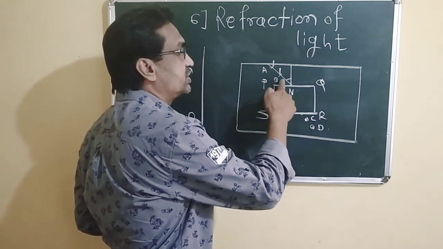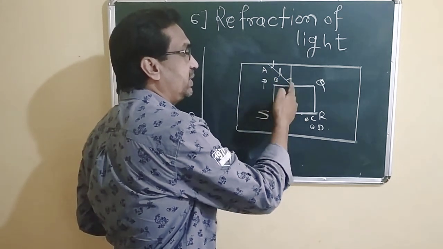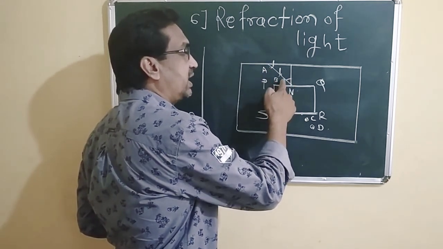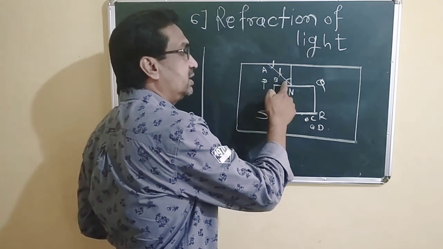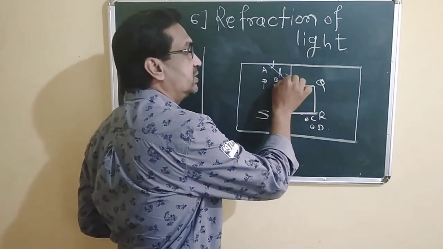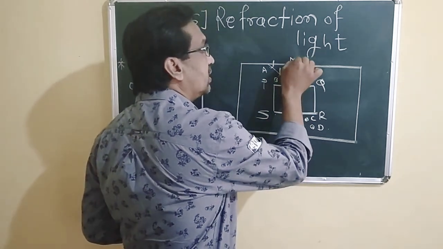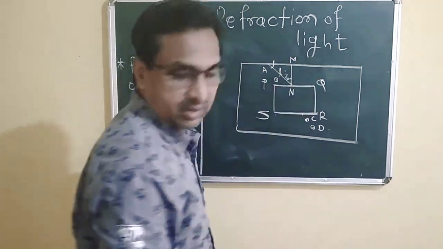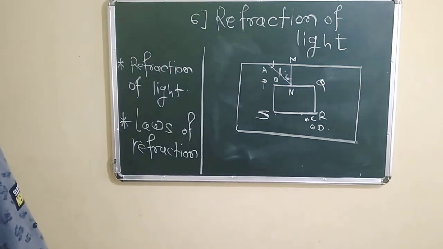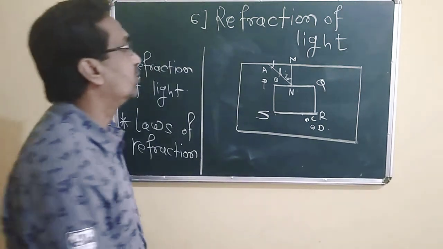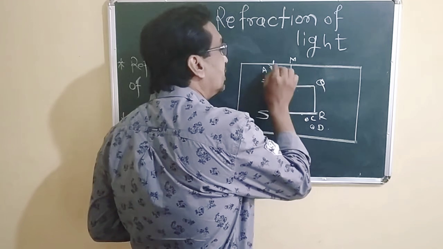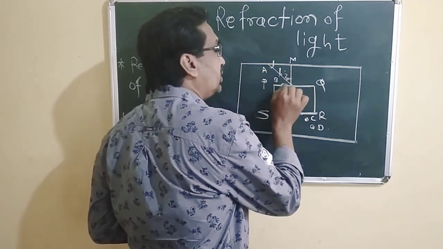So there is a straight line, these rays are inclined at some angle, and it is called the angle of incidence. Here is the normal, NM or MN. In our book they have given N only. This is the point of incidence, where the incident ray falls on the surface.